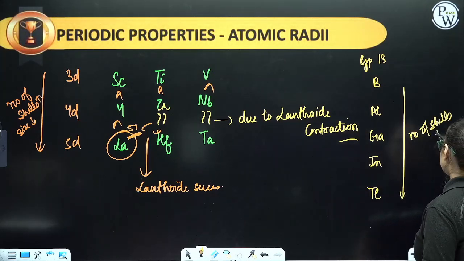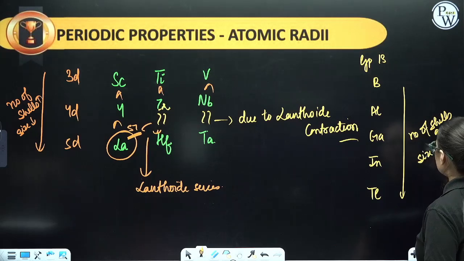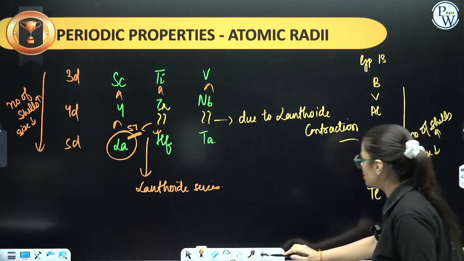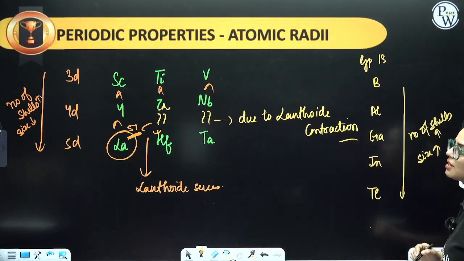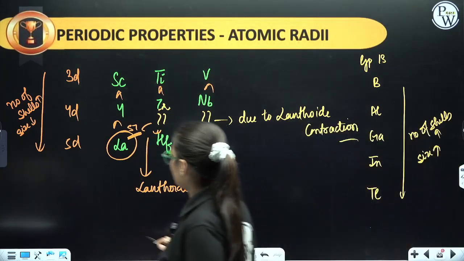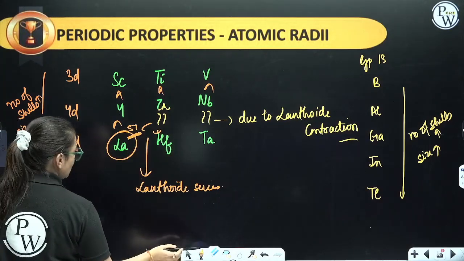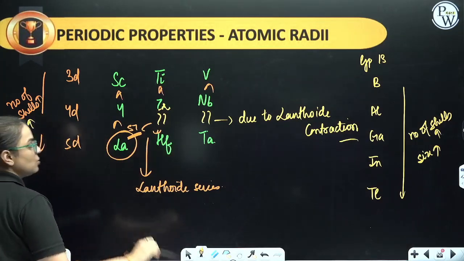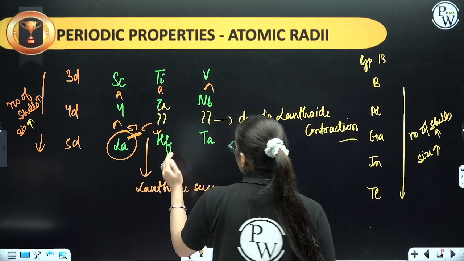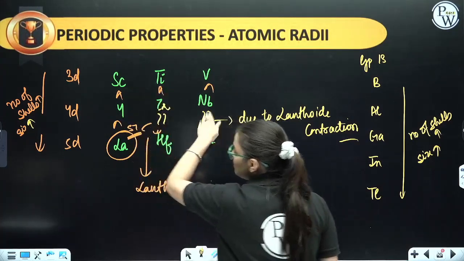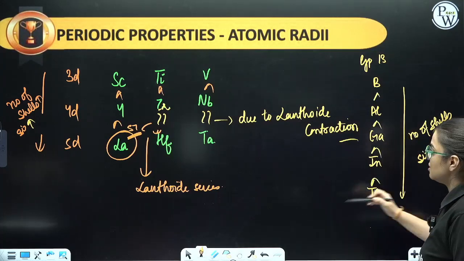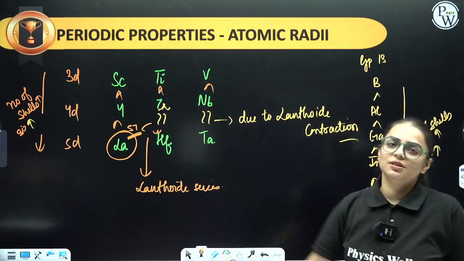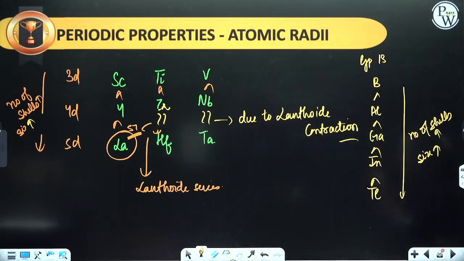See, if the number of shells are increasing, size is going to decrease. Sorry. Size will also increase if the number of shells are increasing. Here also please kindly correct it. By chance I wrote it. If shells are increasing, the distance from the center to the nucleus will increase. So yes, it should increase. I have used these symbols because it is increasing. In the same way, I put the symbols correct, but I wrote directly size decreases. Kindly pardon me for that.